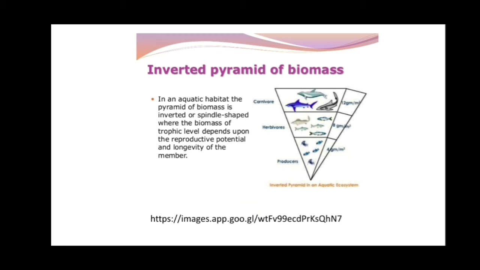On them, herbivorous organisms depend for their food. The herbivorous organisms are again small in size, and on them the small fishes and the large carnivorous fish depend for their food. That's why the pyramid of biomass in the aquatic ecosystem is always inverted.